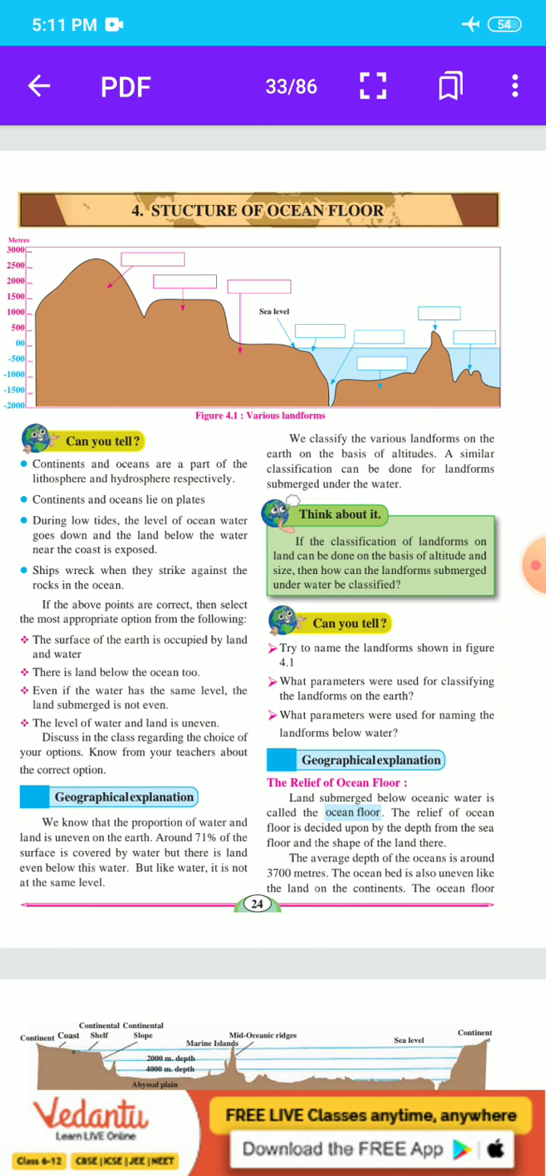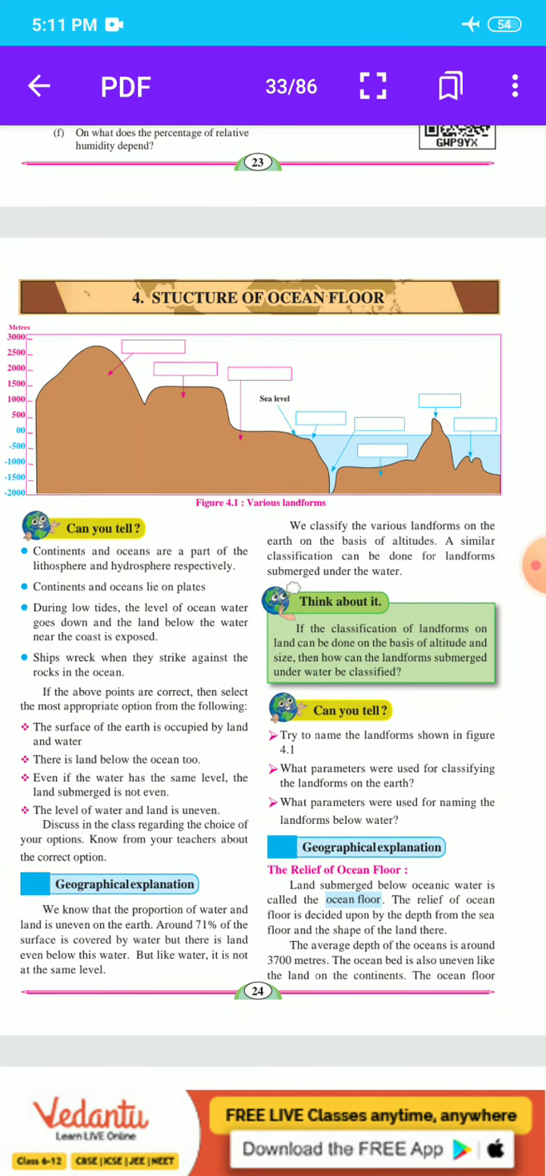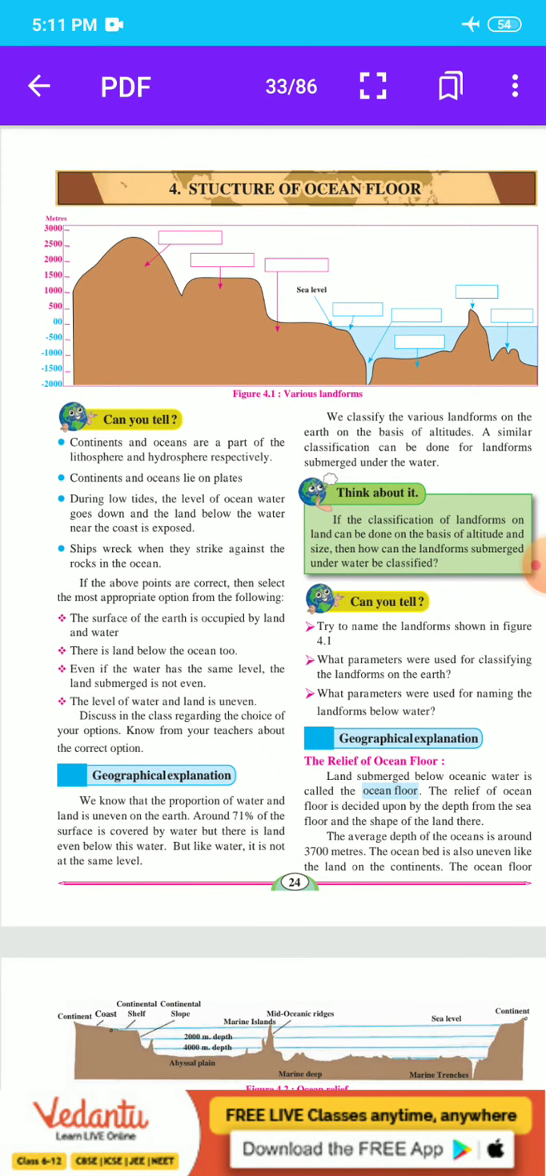Here, students, you see figure 4.1, various landforms. Can you tell, continent and ocean are the parts of the lithosphere and hydrosphere respectively? Continents and oceans lie on plates.